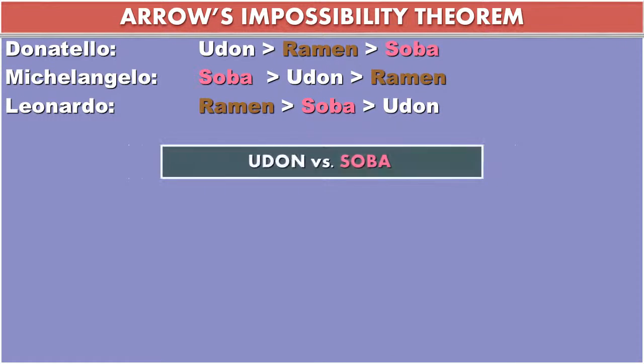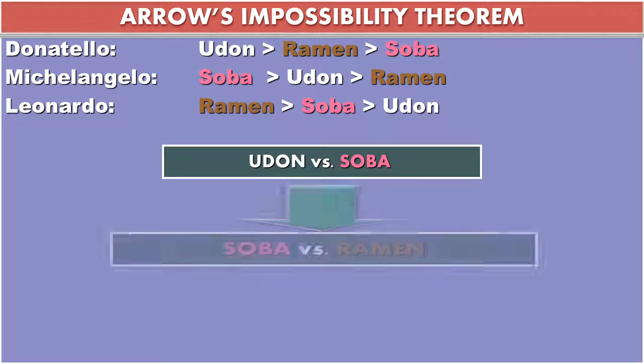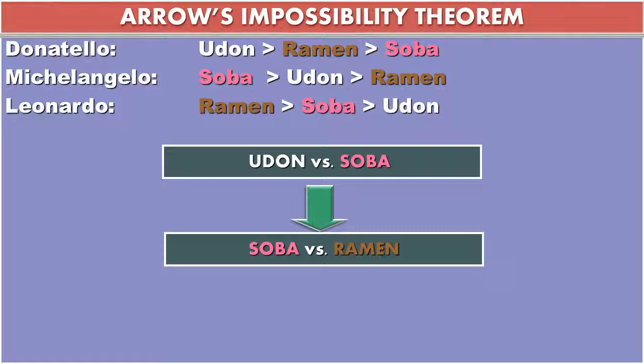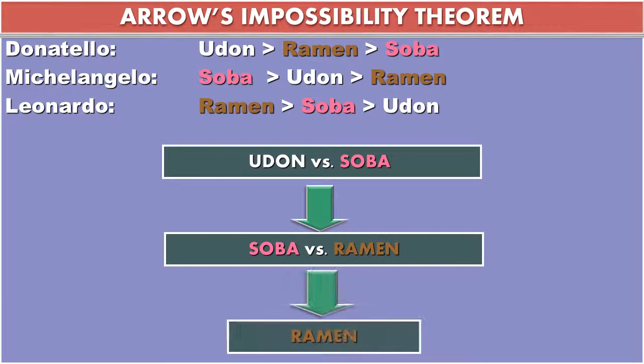So they say, let's do this again. So first of all, let's start with a different order. Udon versus soba. Well, in this case, we did this already. We know what wins here. Soba wins, because we did this in the 3rd stage of the previous round. So then soba goes against ramen. Well, what happens here? Donatello votes for ramen. Leonardo votes for ramen. Ramen is our winner this time. Nothing changed, but we have a different result. So this is showing us something interesting.